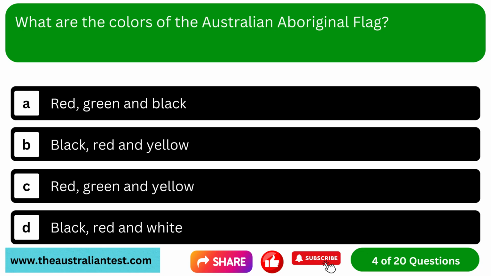Question 4. What are the colors of the Australian Aboriginal flag? Option A, red, green, and black. Option B, black, red, and yellow. Option C, red, green, and yellow. Option D, black, red, and white.